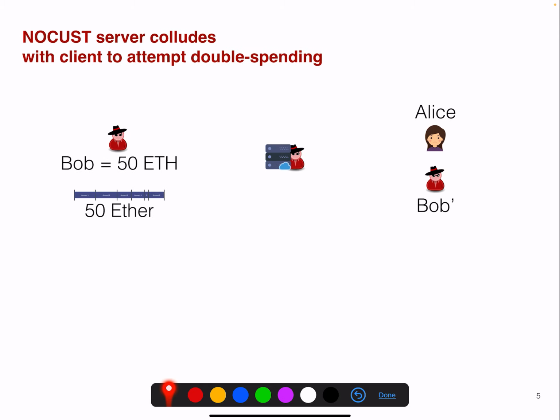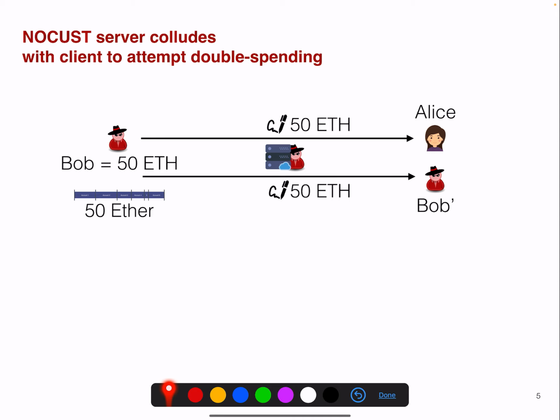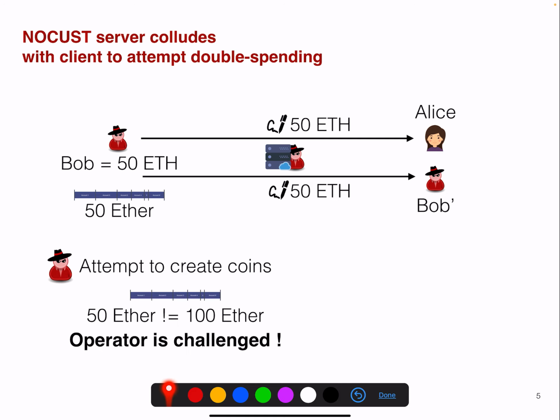Now, what however happens if the NOCUST server colludes with the client to attempt double spending? In that case, actually double spending succeeds. So Alice will receive her 50 Ether, and Bob will receive back his 50 Ether somehow. However, this means that the adversary Bob here tries to create coins. And if the operator tries to create coins, then the smart contract will say, well, I don't have 100 Ether in the contract, I only have 50 Ether in the contract. So this means the operator is challenged on the smart contract and will be shut down.